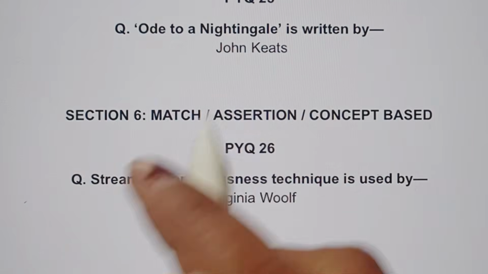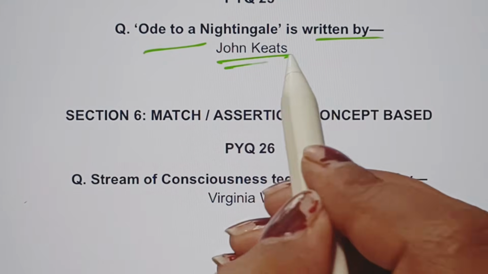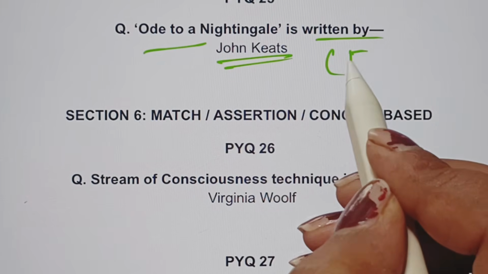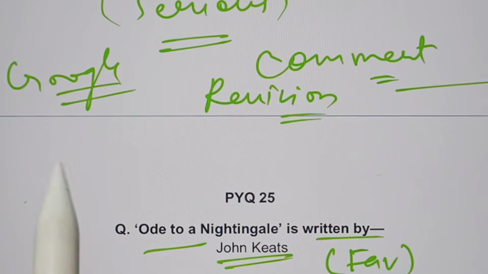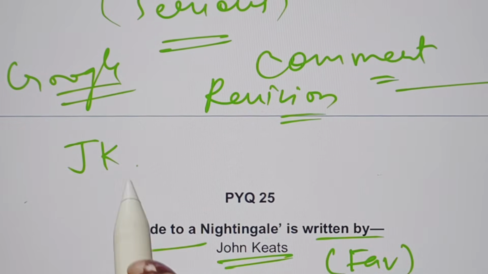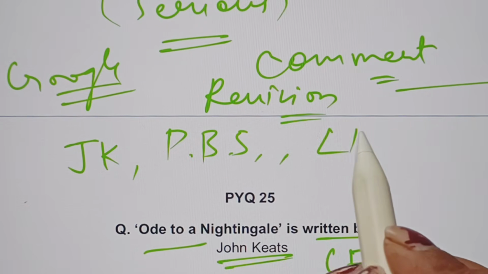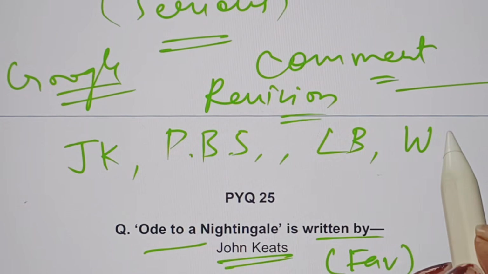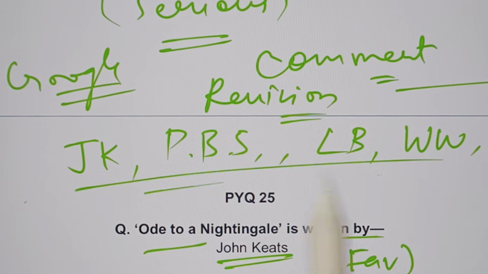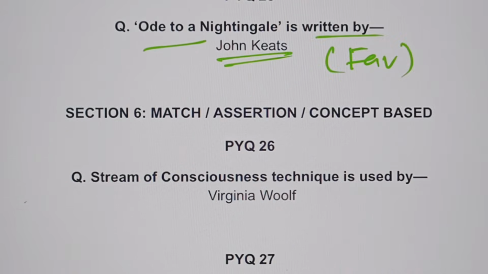Okay. Then Ode to a Nightingale is written by John Keats. Again, very much a NET favorite, John Keats. I'll be telling you, John Keats, P.B. Shelley, then Lord Byron, William Wordsworth, William Shakespeare. All these poets are favorites of NET.